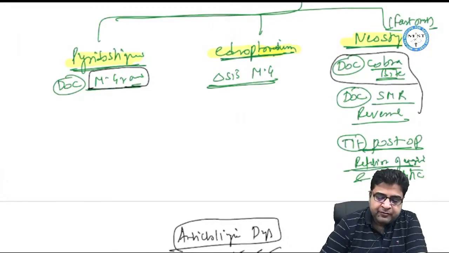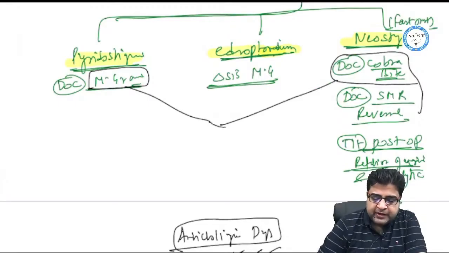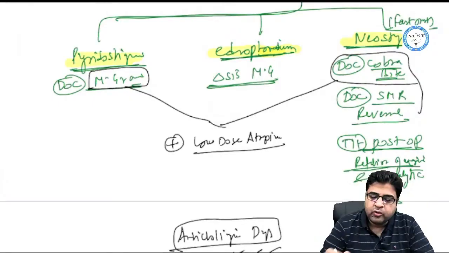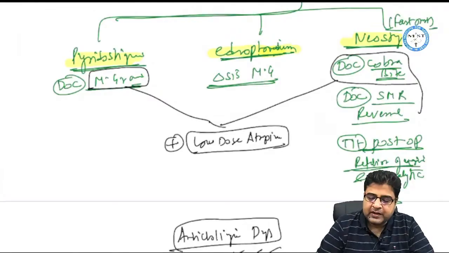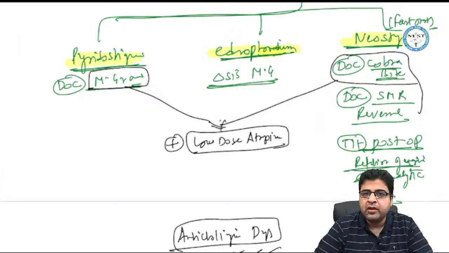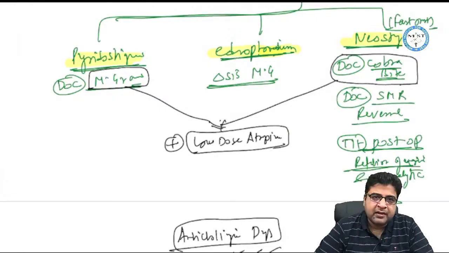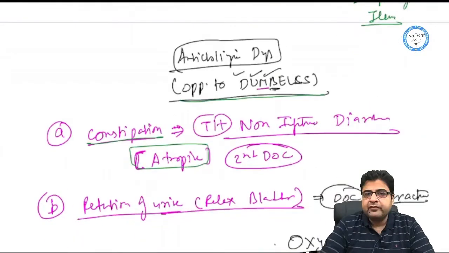When we use these medicines for myasthenia gravis and cobra bite, we always use them along with a low dose of atropine. So pyridostigmine is given for myasthenia gravis and neostigmine for cobra bite, and for these two conditions, these medicines are given along with a low dose of atropine, to prevent the muscarinic side effects of neostigmine and pyridostigmine.